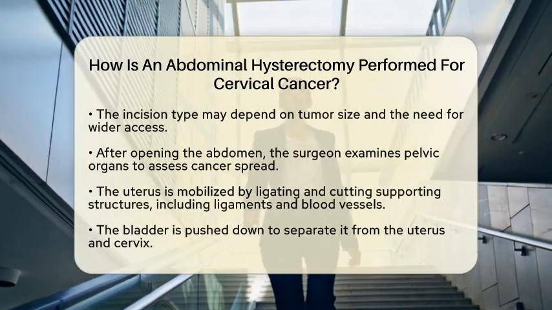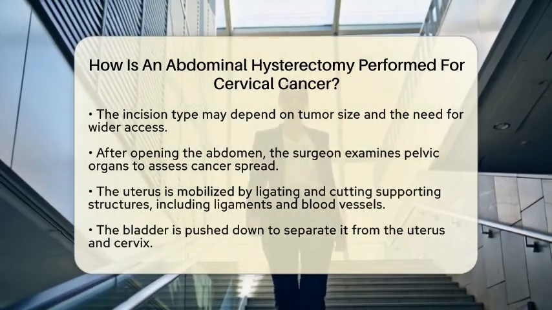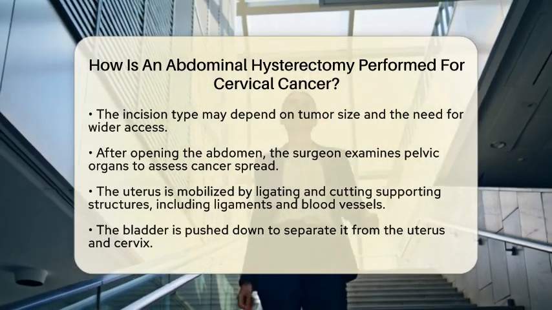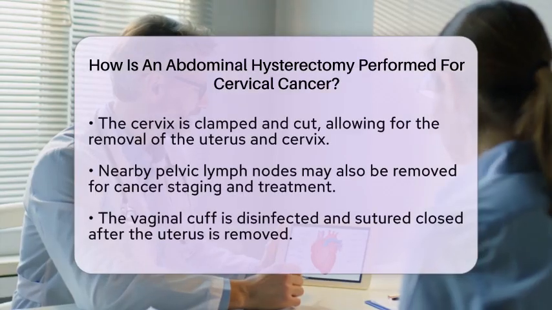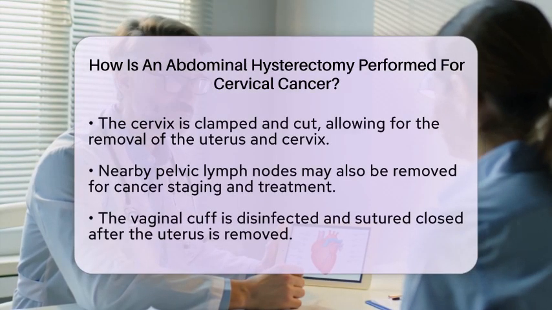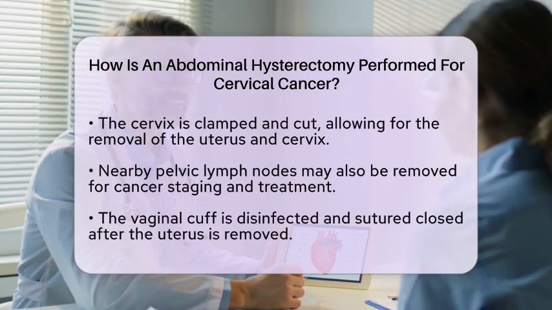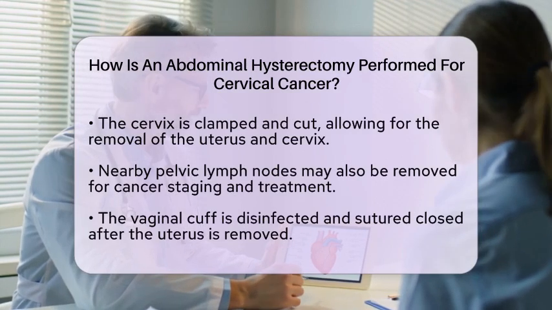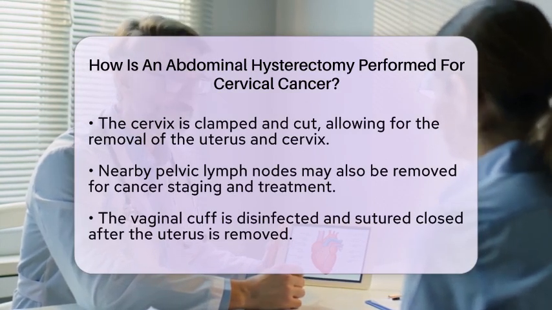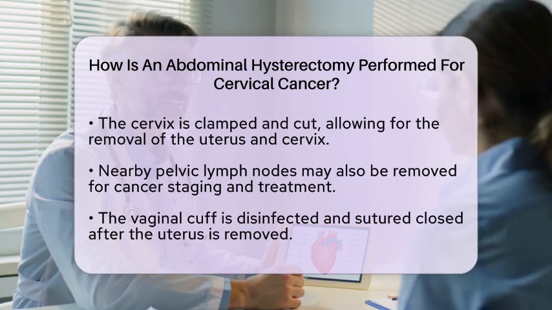After freeing these structures, the surgeon clamps and cuts the connection between the cervix and vagina, removing the uterus along with the cervix. In many cases, nearby pelvic lymph nodes may also be removed for cancer staging and treatment. The vaginal cuff, which is the top of the vagina where the uterus was attached, is disinfected and sutured closed. The surgeon ensures that bleeding is controlled before closing the abdominal wall in layers.